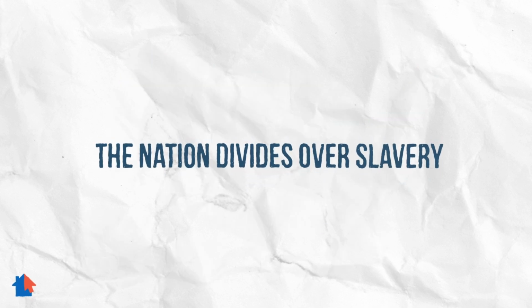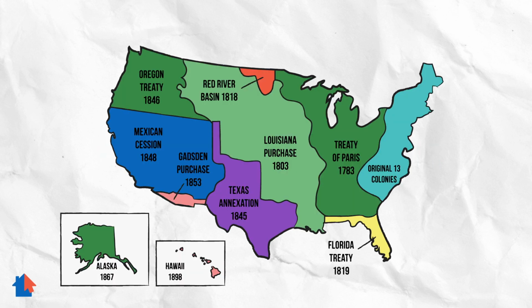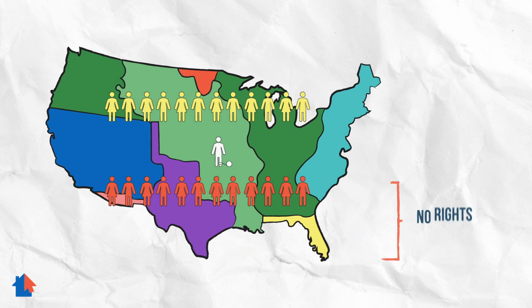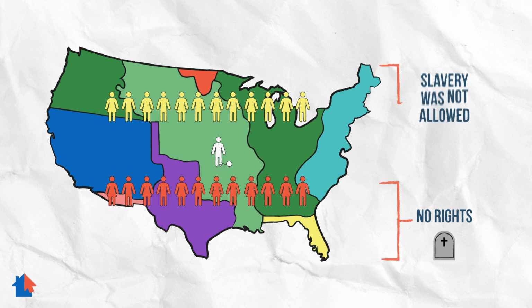The nation divides over slavery. While the new nation was growing, its people were dividing. The southern states, the South, and the northern states, the North, were arguing about slaves. In the South, Americans used slaves from Africa to do the work. The slaves had no rights. They were bought and sold like cattle. They were beaten and sometimes starved or worked to death.